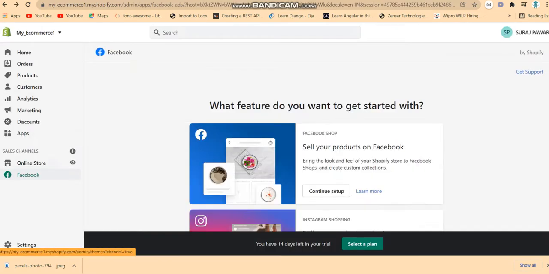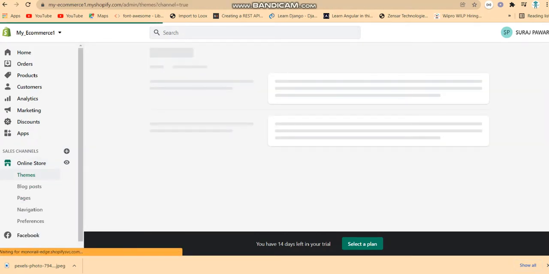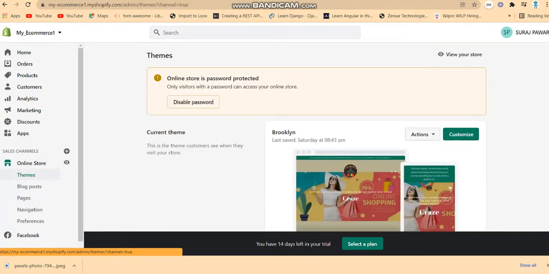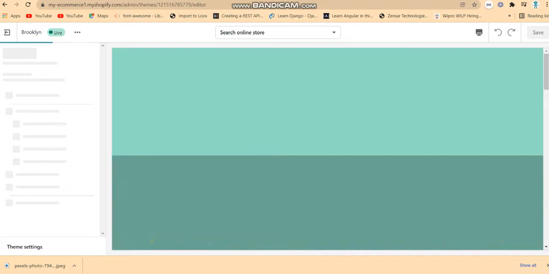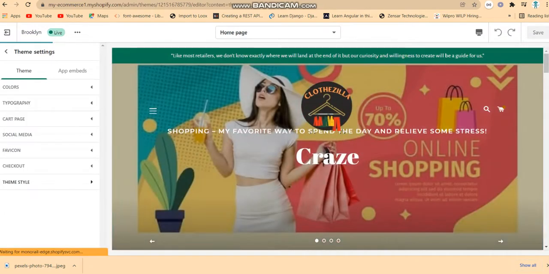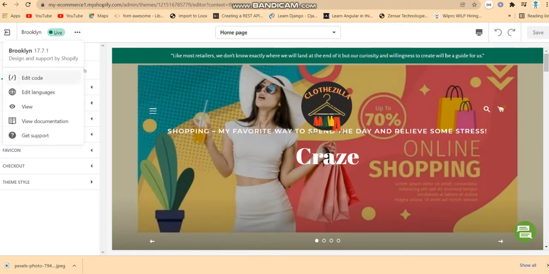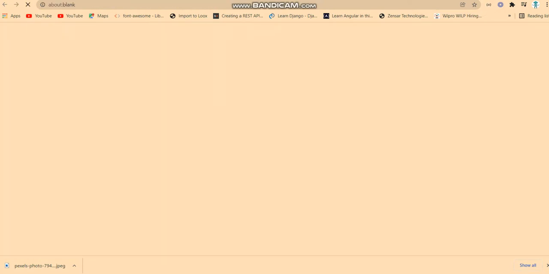there is nothing compatible required here, or what we can say is that there is no coding and all the stuff required for this, because the only requirement is creativity and the skills for how we design the look. So also, what I just want to show you is that if you want to edit the code, you can go with this.